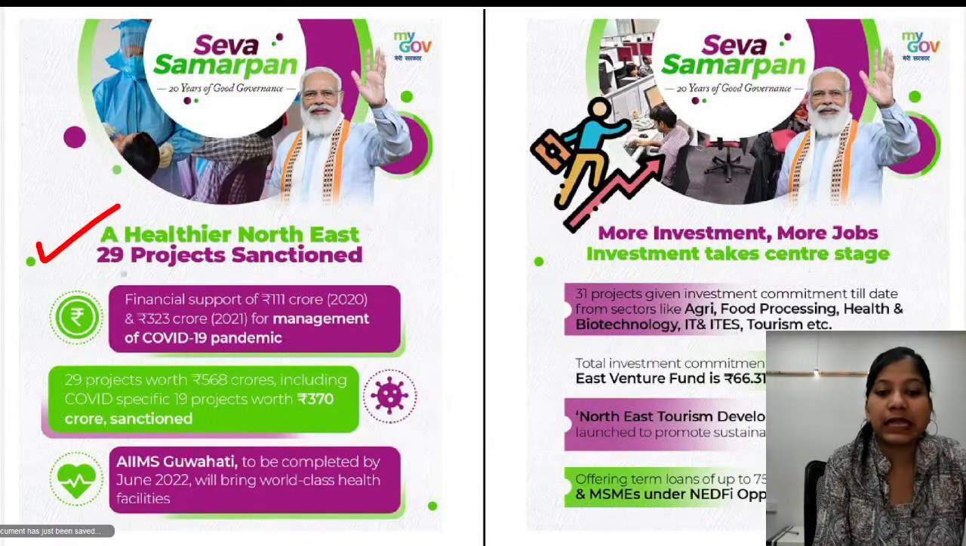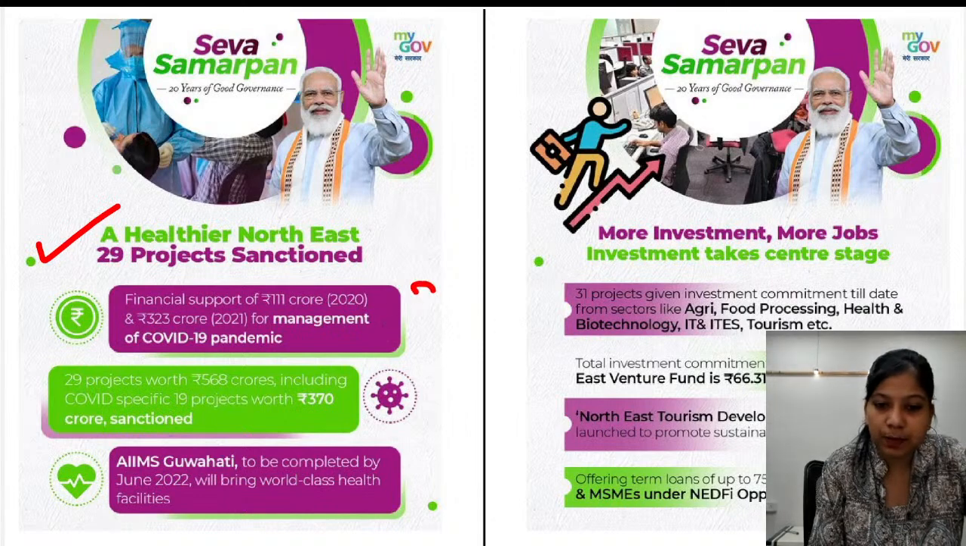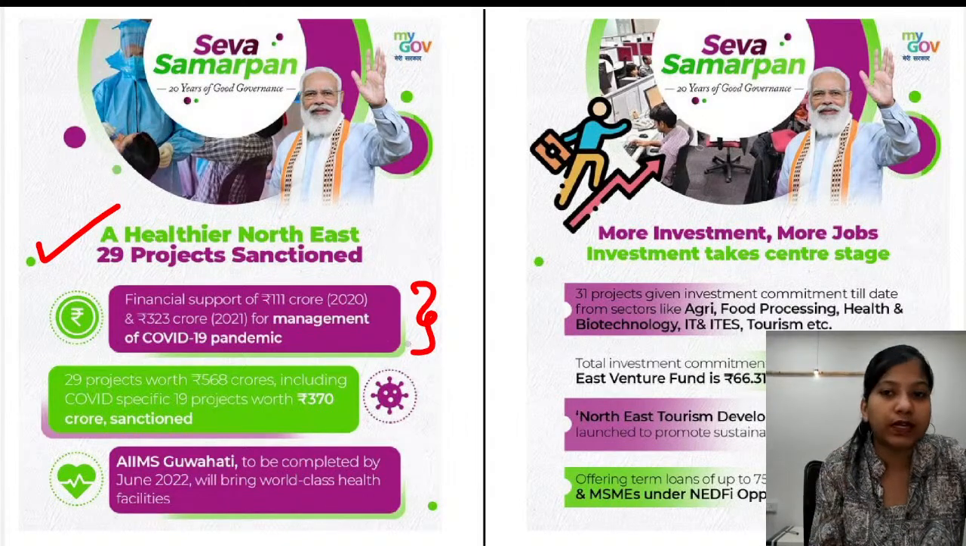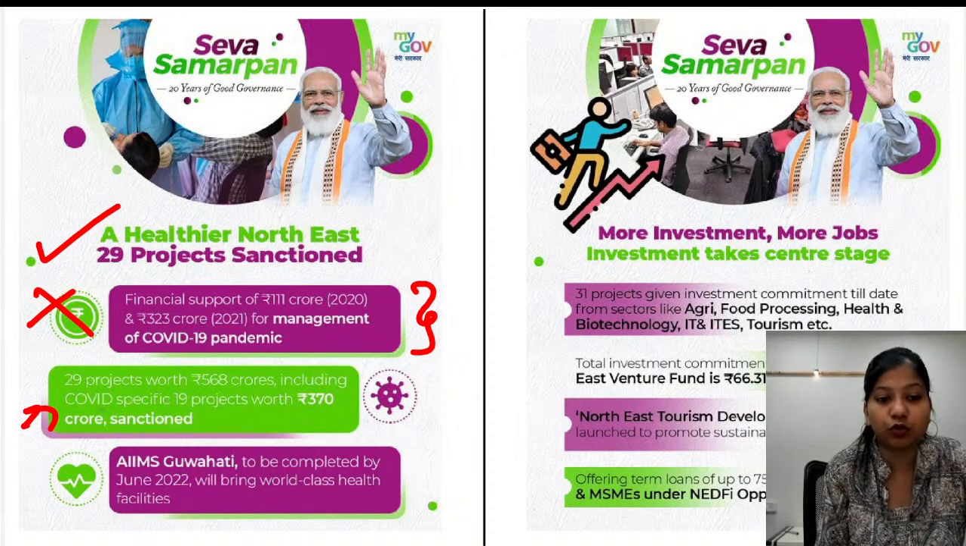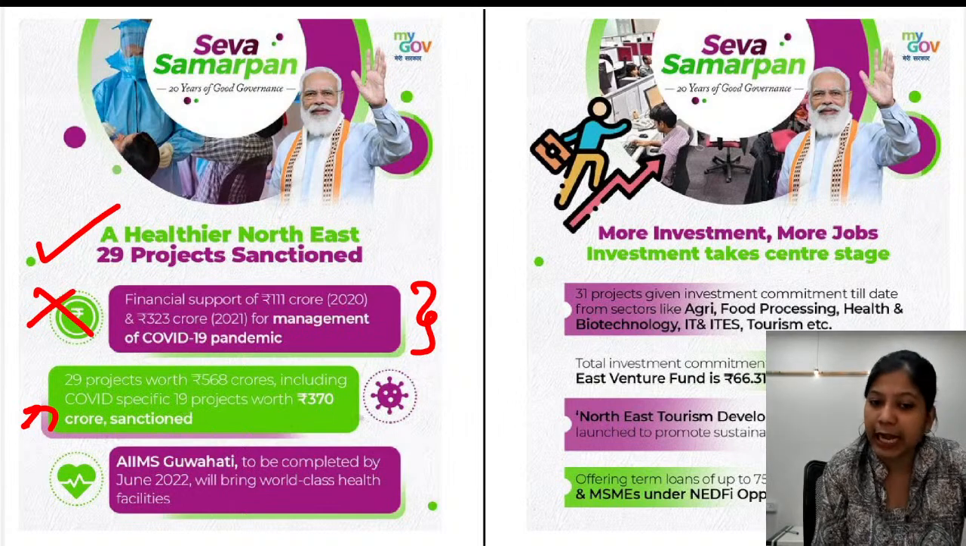Next here is healthier northeast. So health पे भी focus है. Here we have this amount being given to manage the COVID-19 pandemic. So not very important point here to focus. The next thing is that 29 projects worth 568 crores, including COVID specific projects worth 370 crores were sanctioned. Again, not that much significant.